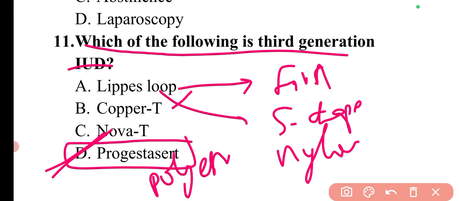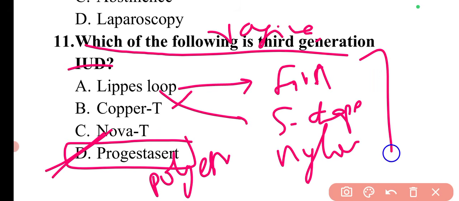This other end projects into the vagina, and the thread being visible in the vagina assures that the loop is in place properly. So this is the basic process of the Lippes loop, which is the first generation intrauterine device.